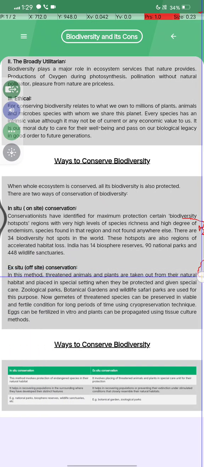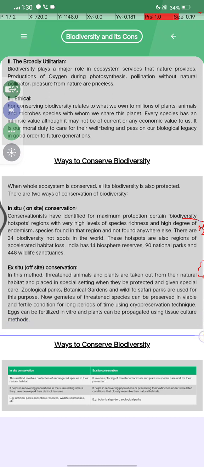In this method, threatened animals and plants are taken out of their natural habitat and placed in a specific setting, where they are protected and given special care, such as in zoological parks, botanical gardens and wildlife safari parks. Gametes of threatened species can be preserved in viable and fertile condition for a long period using cryopreservation techniques, eggs can be fertilized in vitro, and plants can be propagated using tissue culture methods. These are the methods.